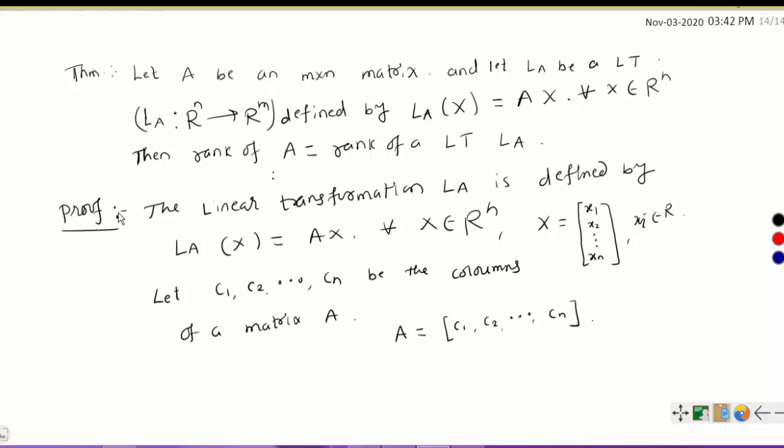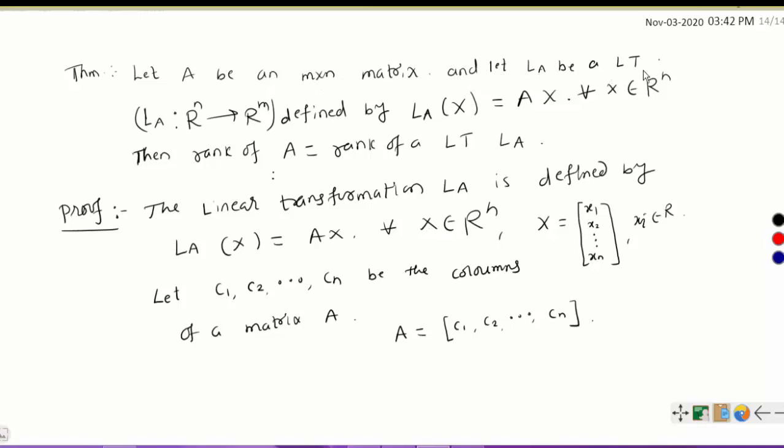Hello students, today we are going to discuss an important theorem related to the rank of a matrix and the rank of a linear transformation. The statement of the theorem is: let A be an m by n real matrix, any m by n matrix.